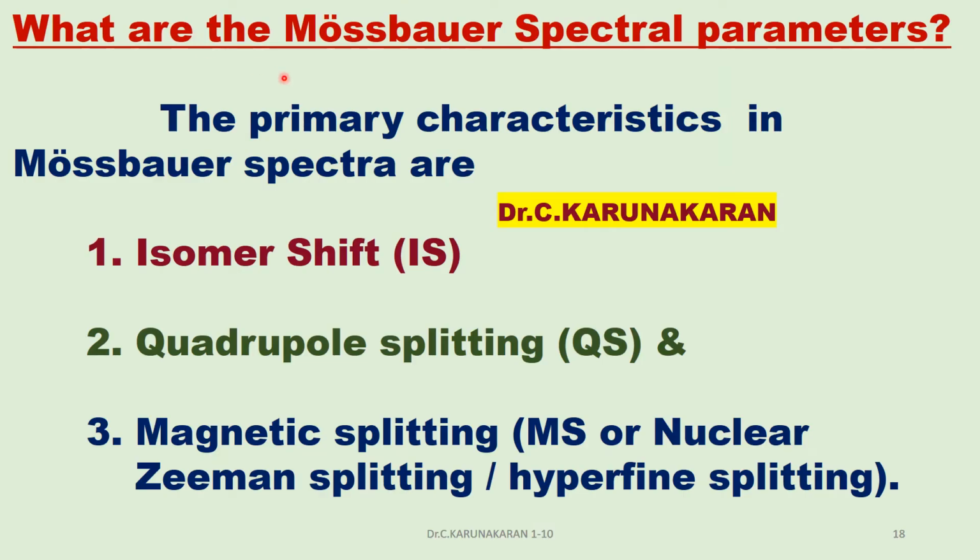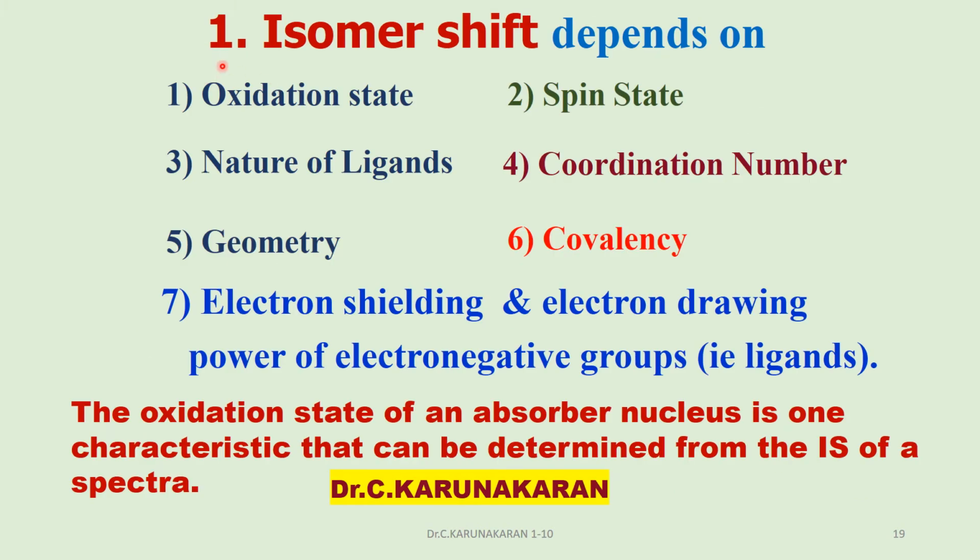So from the Mössbauer spectrum, what are the spectral parameters obtained? There are three important parameters obtained from the Mössbauer spectrum. They are isomer shift, quadrupole splitting, and magnetic splitting, nuclear Zeeman splitting or hyperfine splitting. Let us first study isomer shift.